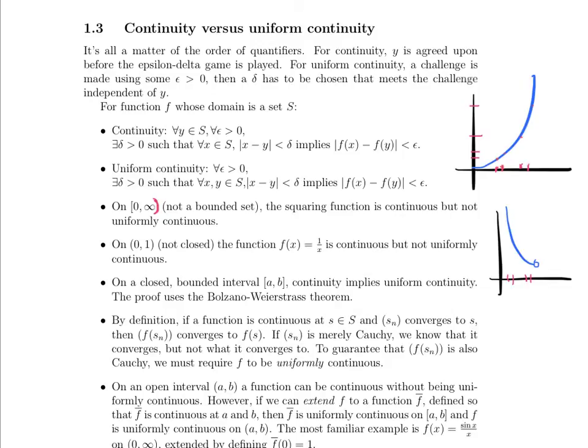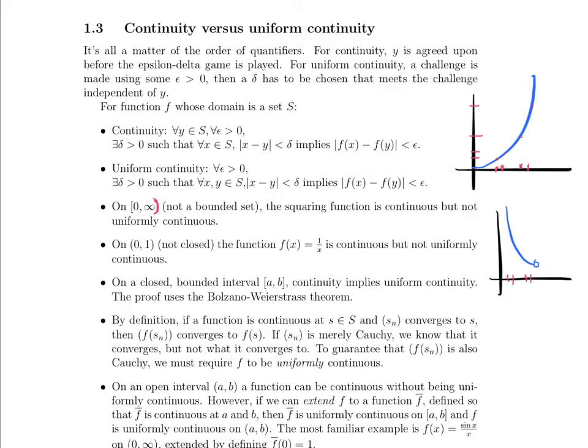What's interesting is that on a closed bounded interval, you might have already seen us setting up for this, but on a closed bounded interval from a to b, continuity implies uniform continuity. Here we had two functions which were continuous but not uniformly so. One was defined on an unbounded set, one was defined on a not closed set. But if we do have a continuous function defined on a closed and bounded interval, then continuity implies uniform continuity. And the proof uses the Bolzano-Weierstrass theorem, which is a proof that we'll be looking at this week.